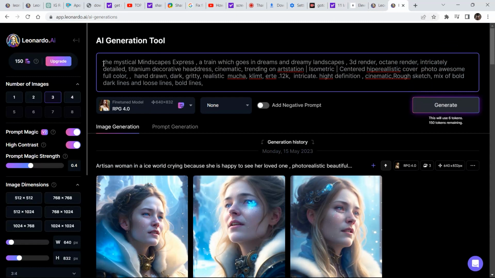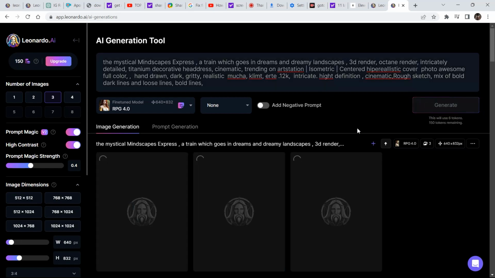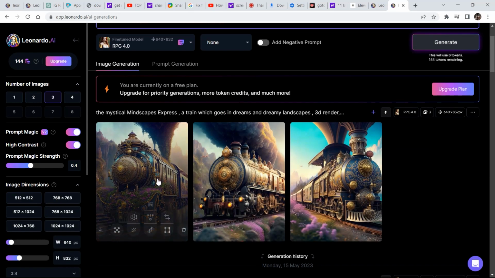So if you see, this is my prompt. The Mystical Mindscape Express, a train which goes in dreams and dreamy landscapes, and the rest was copied using that image that I selected. Now, you can also add negative prompts, but I'm going to generate a few images without this and see what kind of an image we get.